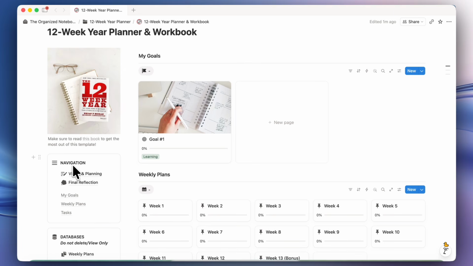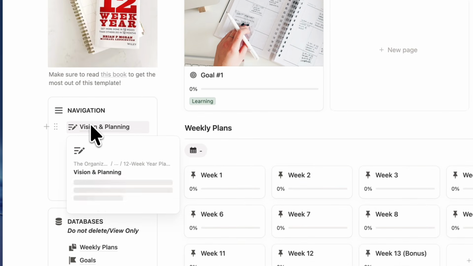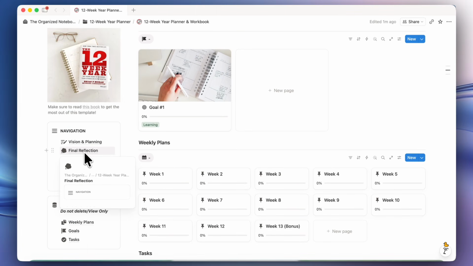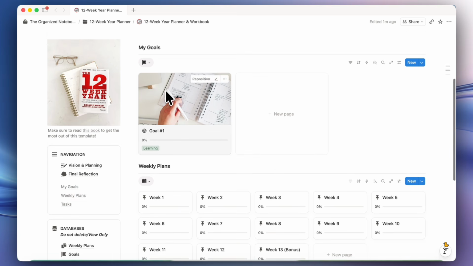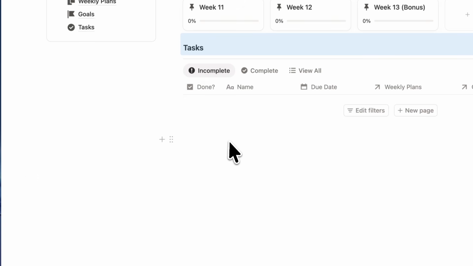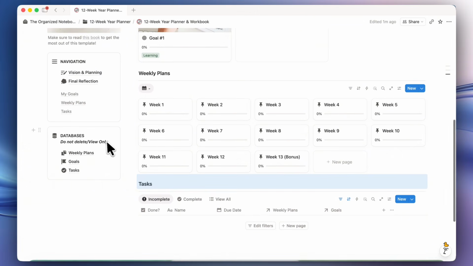Then we have the navigation here. There's a vision and planning page where you can work through various questions before starting the 12-week year. And then there's also a final reflection, which you can fill out when you're done with the 12-week year. Then we have your goals at the top here, your weekly plans here, and then you'll see all of your tasks below over here. The databases are located here, so I would just keep them as view only and make sure not to delete anything or the template might not work anymore.